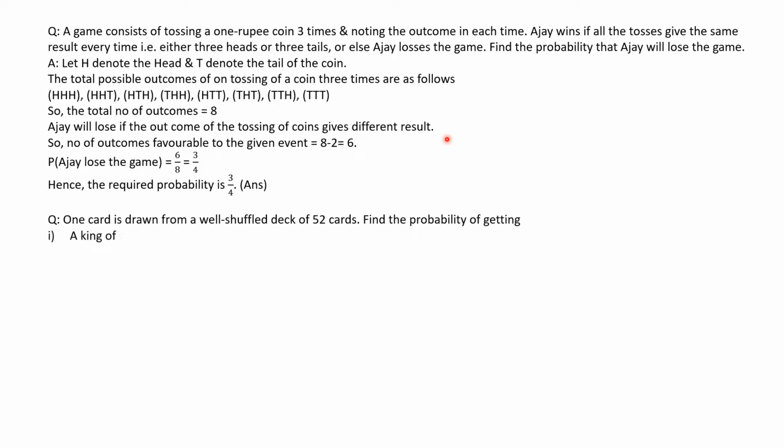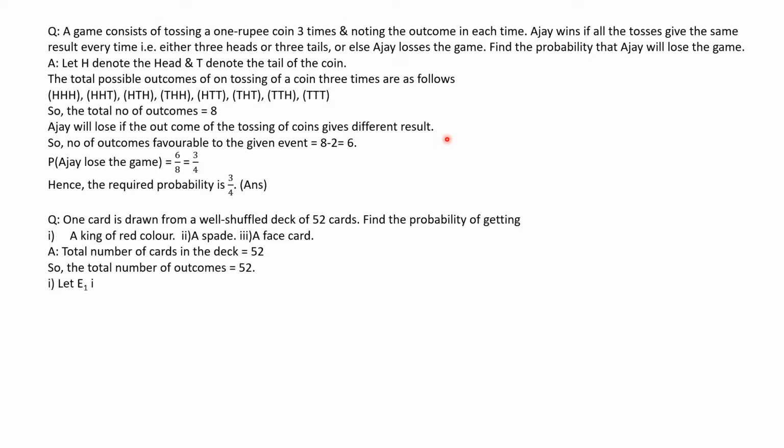Find the probability of getting the first bit a king of red color, second bit a spade, and third bit a face card. Total number of cards in a deck is 52. That means the total number of outcomes equals 52.